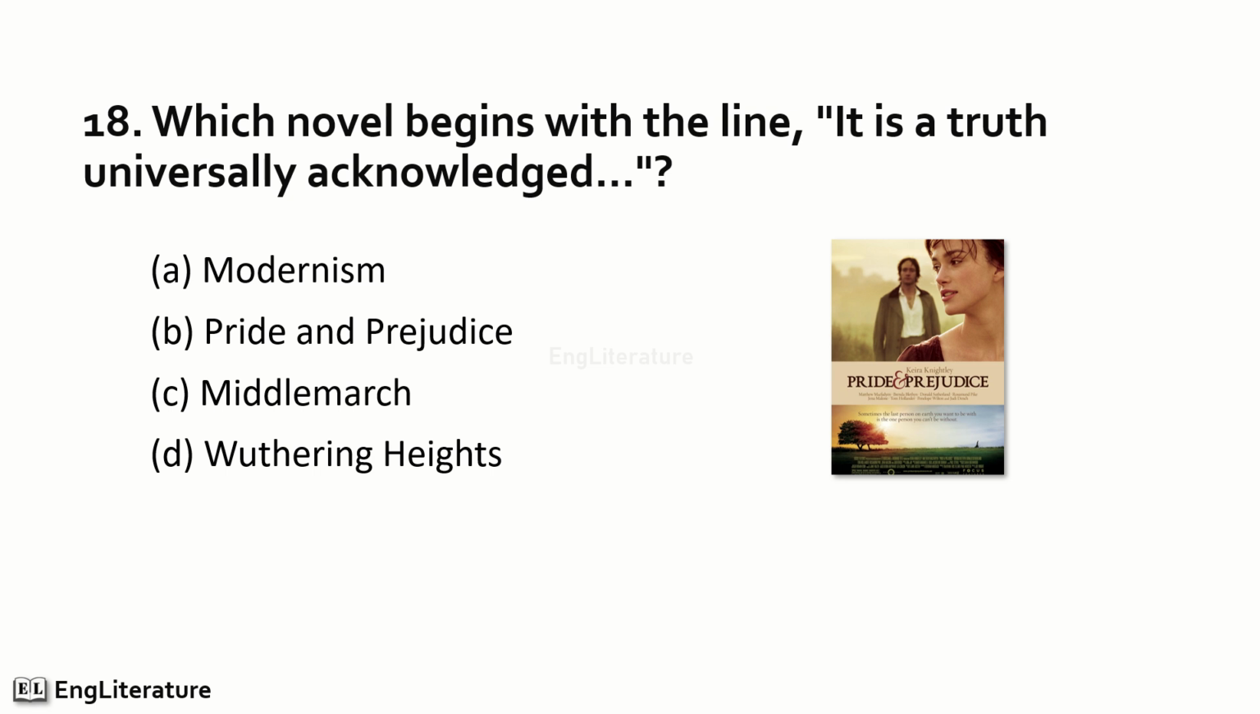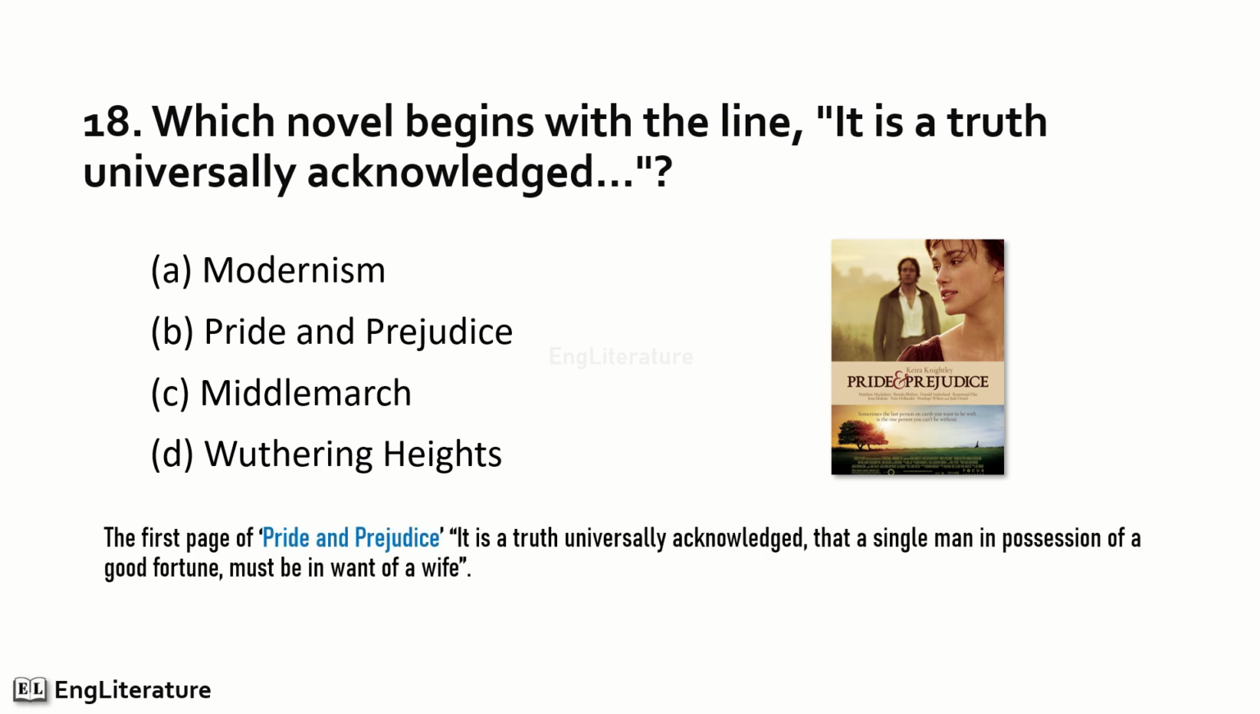Which novel begins with the line, It is a truth universally acknowledged? The first page of Pride and Prejudice: It is a truth universally acknowledged that a single man in possession of a good fortune must be in want of a wife. So the right option is number B. The line, It is a truth universally acknowledged, is taken from Pride and Prejudice.